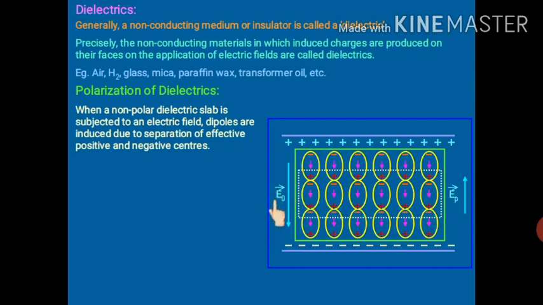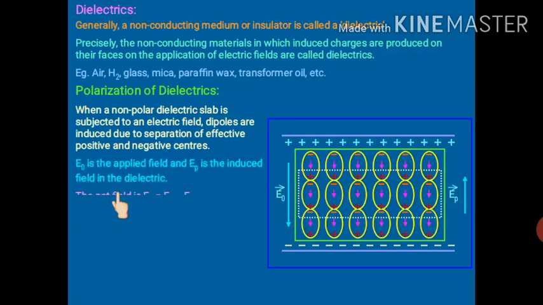I think it is clear, because EP is only due to these charges, as all the other charges are cancelled out. So EP is less than E0. So the net electric field inside the dielectric will be E0 minus EP. I think this is clear. E0 is the applied field and EP is the induced field in the dielectric.